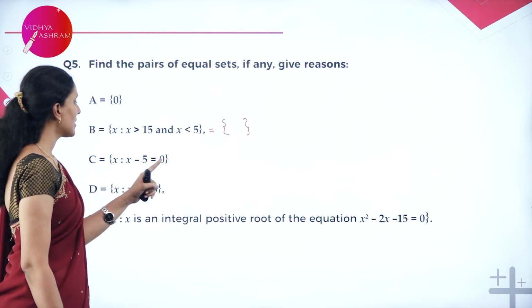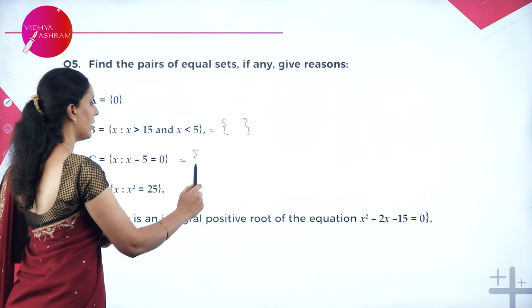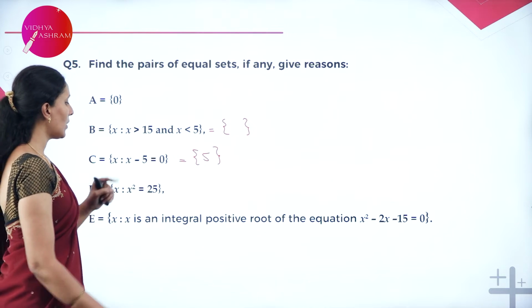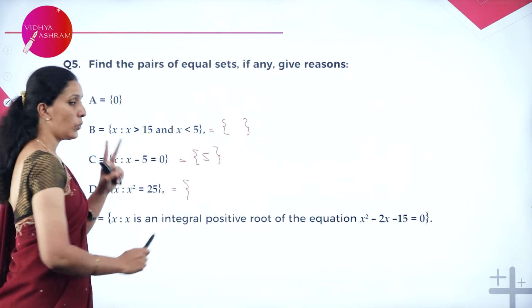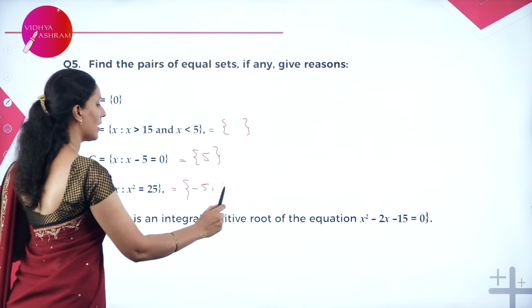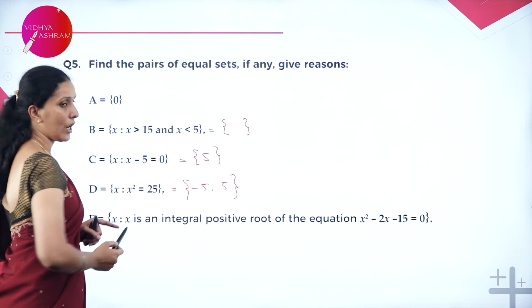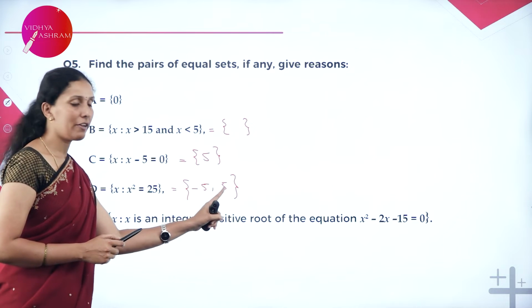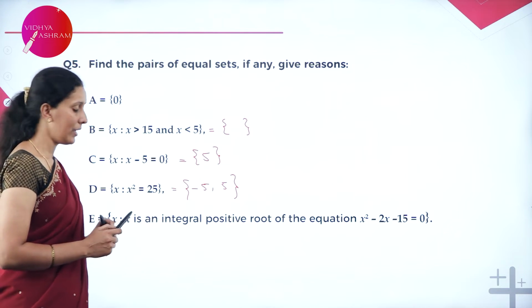C is x minus 5 is equal to 0. I can write 5 as an element inside the set. x square is equal to 25 means we have two numbers whose square can be 25. One is minus 5, another one is plus 5. But when a natural number is required, we can choose only 5, because only 5 is a natural number here.